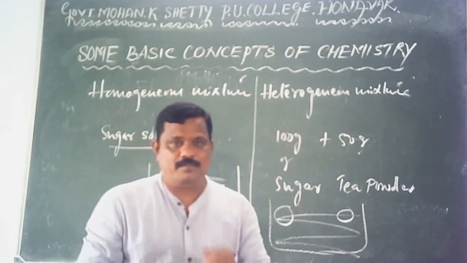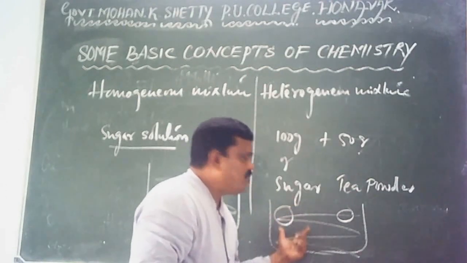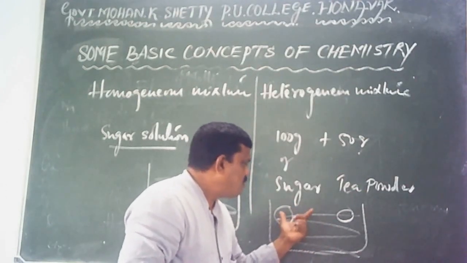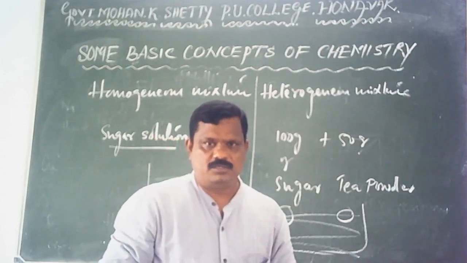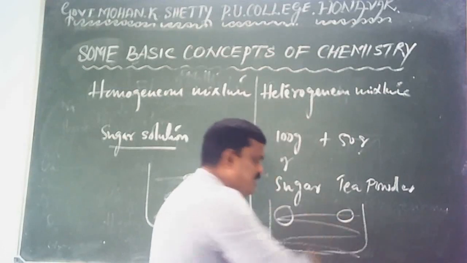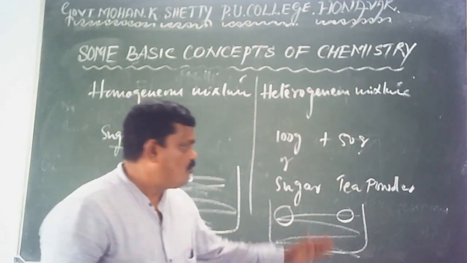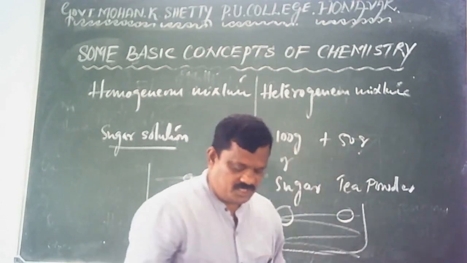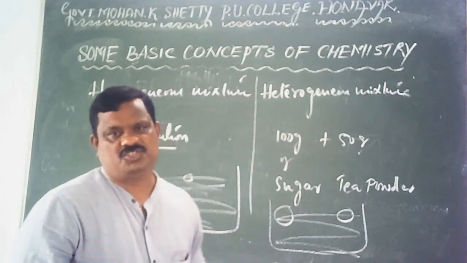Therefore, the amount of components may vary from one part of the mixture to another part. Therefore, components are not uniformly distributed. Therefore, heterogeneous mixtures do not have uniform composition.